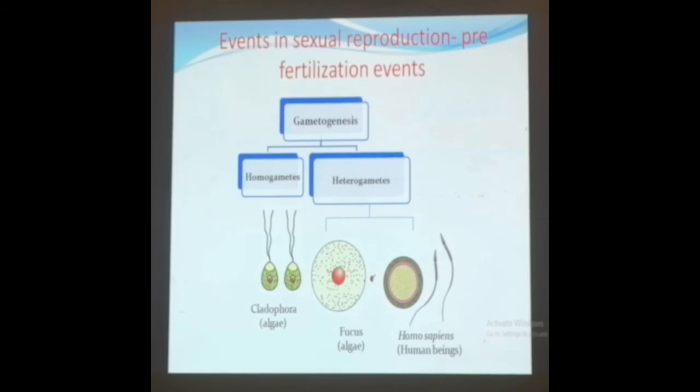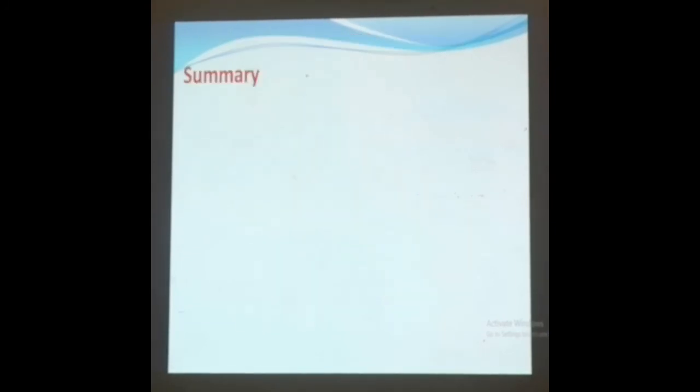One is homogamete, wherein both gametes resemble each other and the size remains the same, whereas in the heterogamete condition, the best examples quoted here are Fucus and also Homo sapiens. In these two cases, the female is larger in size and the male is very tiny, and they are motile in nature.